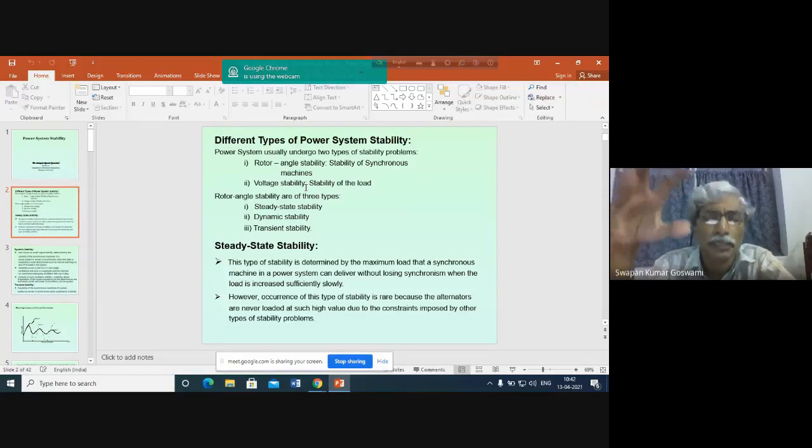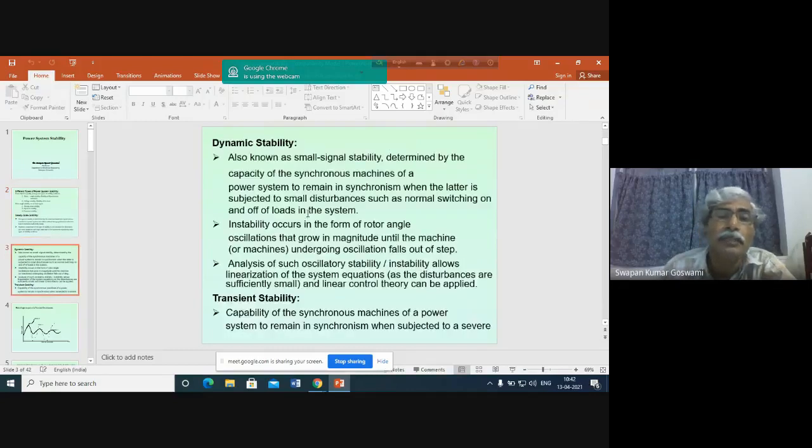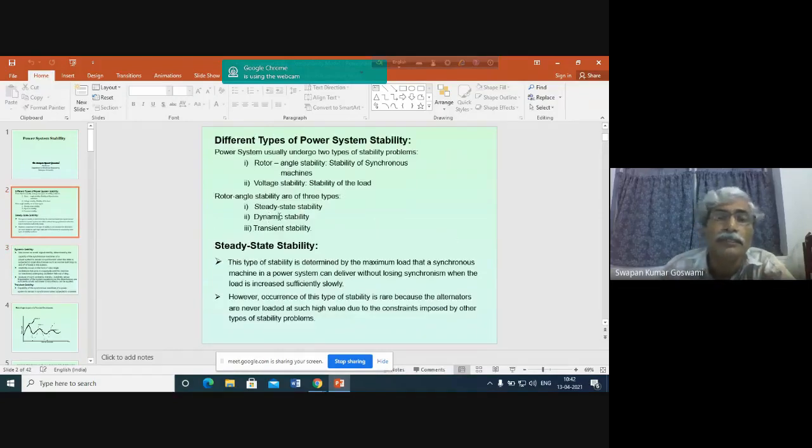In this power system performance course, we shall be dealing with the rotor angle stability and not the voltage stability problem. Okay. So now the rotor angle stability may again be classified into three types. These are steady state stability, dynamic stability, and transient stability.